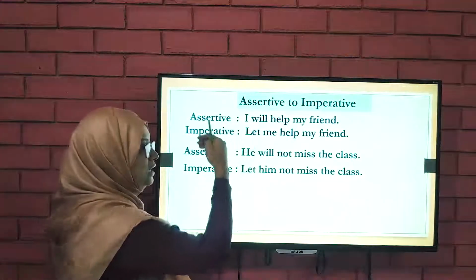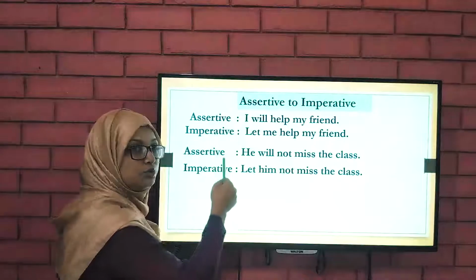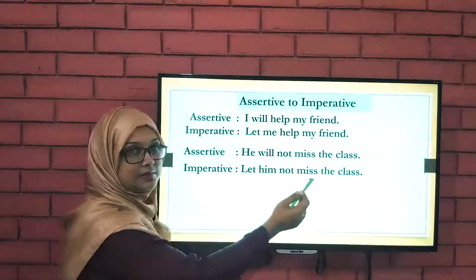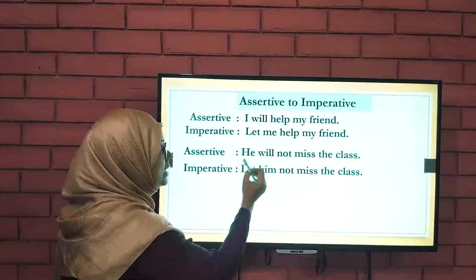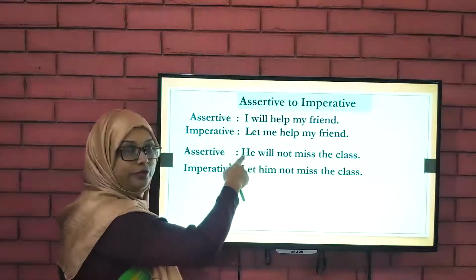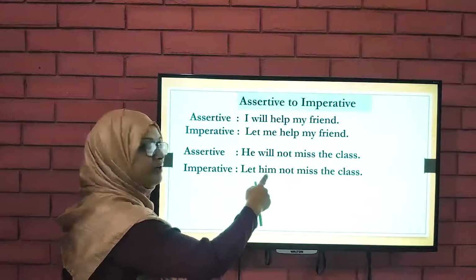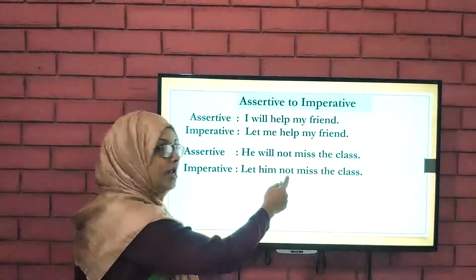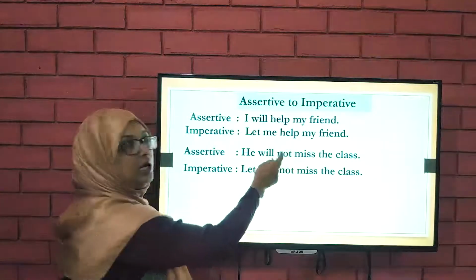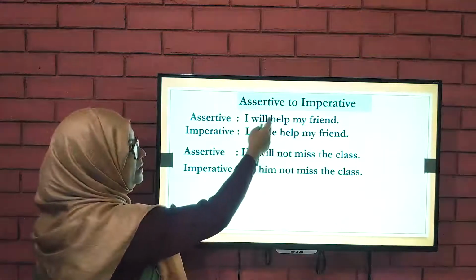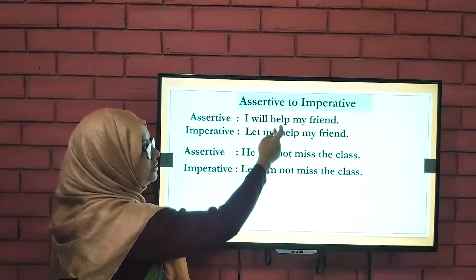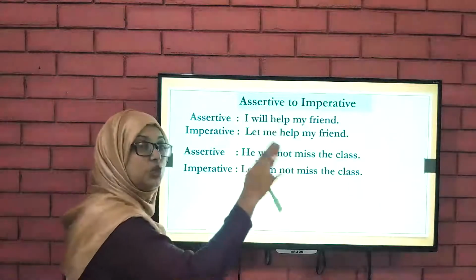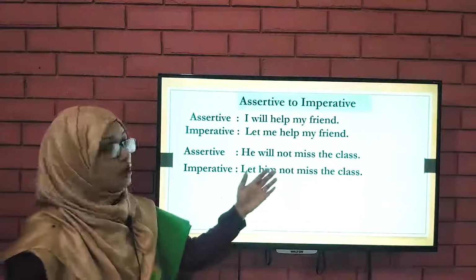But when the sentence is negative, what should we do? We will write let him not miss the class. Is it okay? As it is a pronoun, obviously we will write the objective form. Let him not. Why not? As here is the not. But in the previous sentence, we have not written not. Why? Because in that sentence there is no not. I think you got the point.